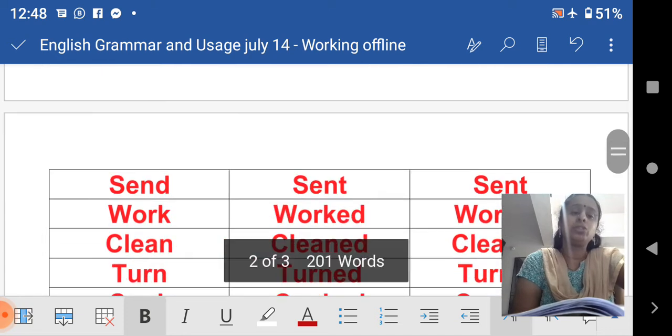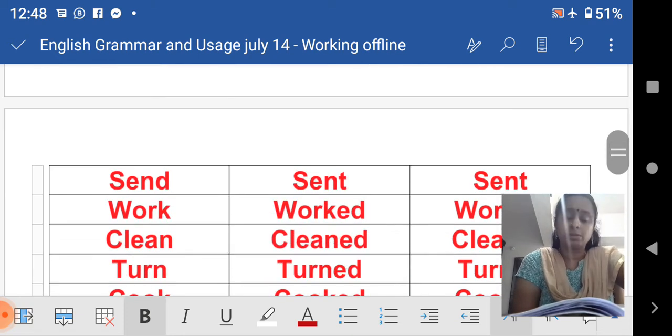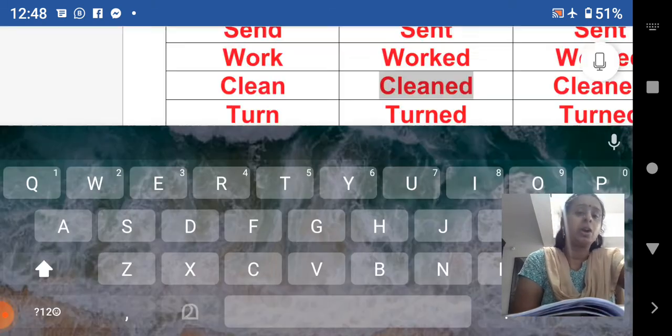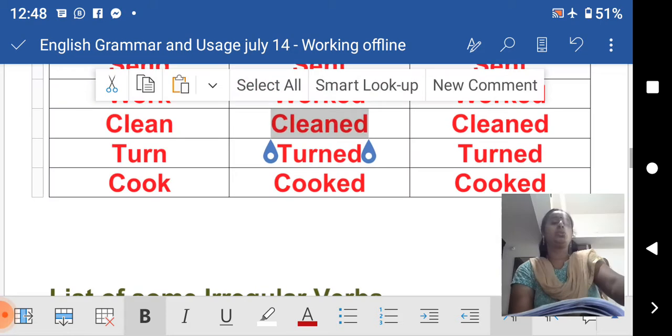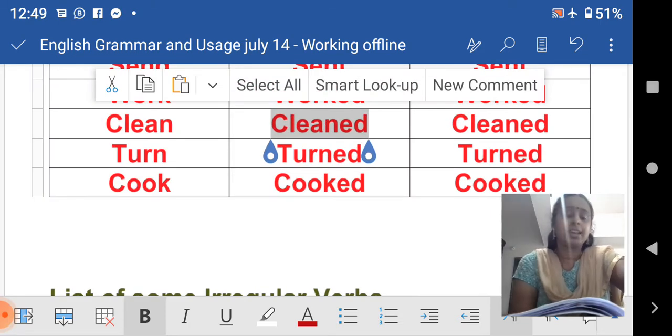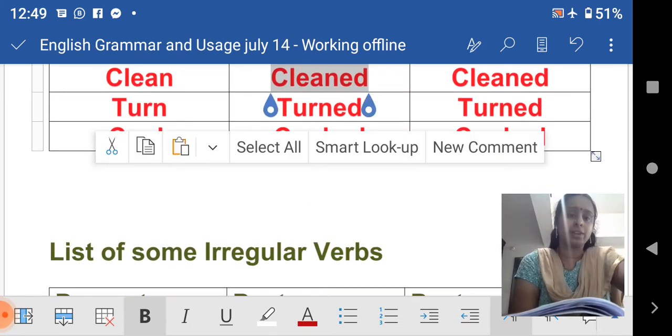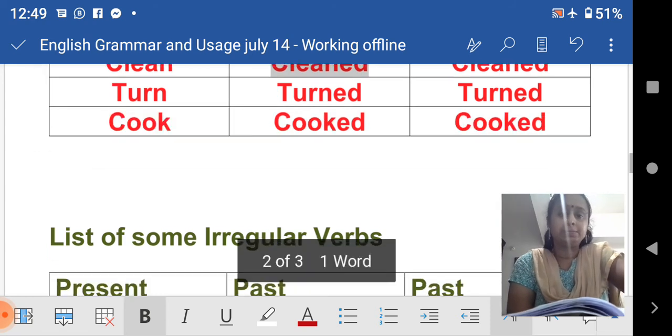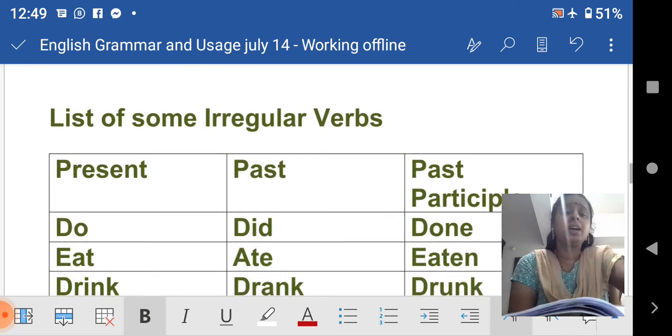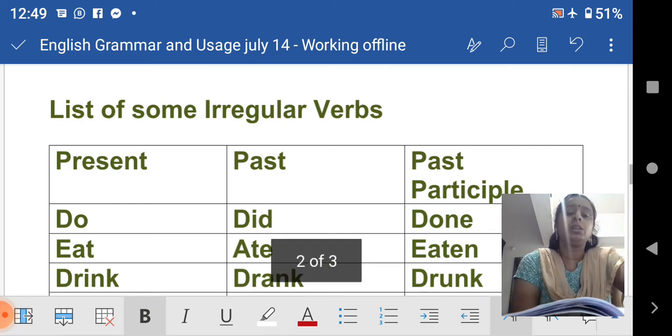You can examine them through your worksheet, your book, or you can go through sites, and then you can understand better. You will get a lot of examples from that. Now look here, some of the irregular verbs are given here.